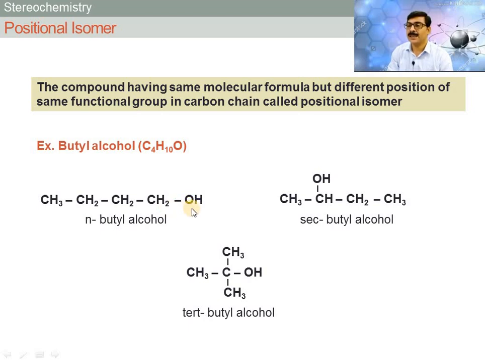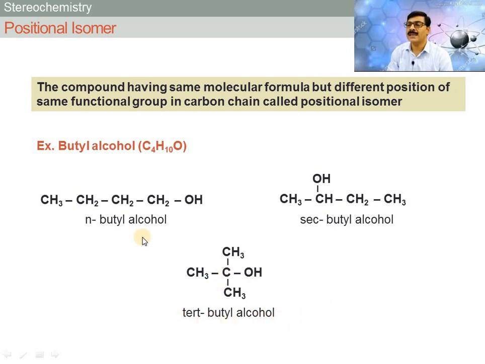Means it is attached to the CH2 carbon atom, so it is primary, and so this compound is called n-butyl alcohol. Now in second compound, hydroxy group is attached to secondary carbon atom, so it is secondary butyl alcohol. And in third compound, hydroxy group is attached to tertiary carbon atom, so it is tertiary butyl alcohol.